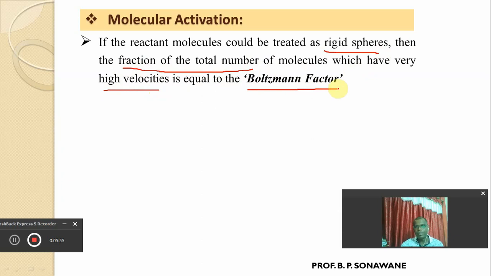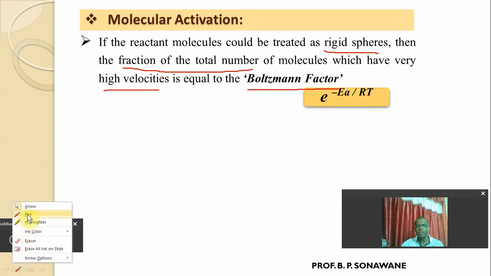It is very important, because in order to give product formation, the molecules must have sufficient energy equal to or greater than the energy of activation, and it is observed that a very small fraction of the molecules will have very high velocity. That fraction is equal to the Boltzmann factor, which is simply given by e raised to minus Ea upon RT.